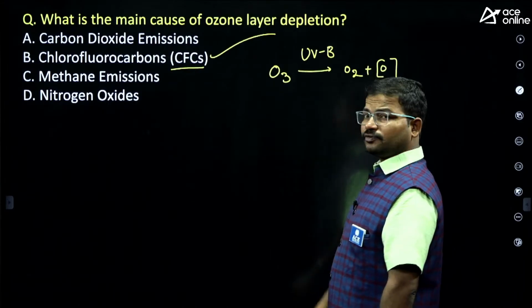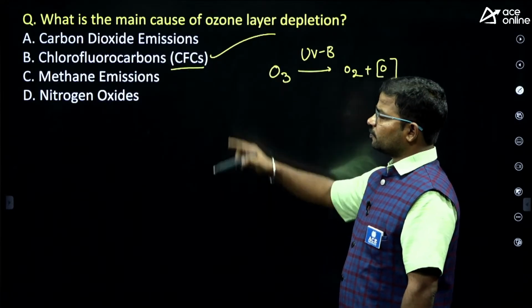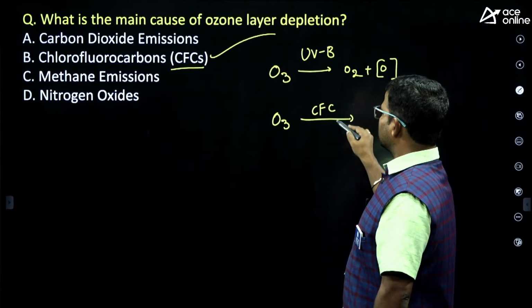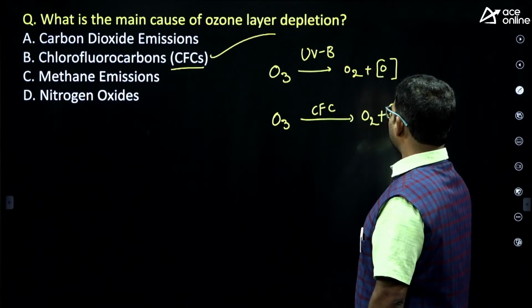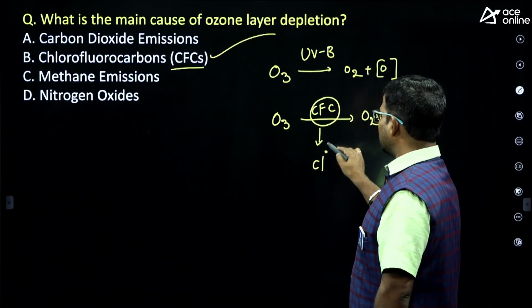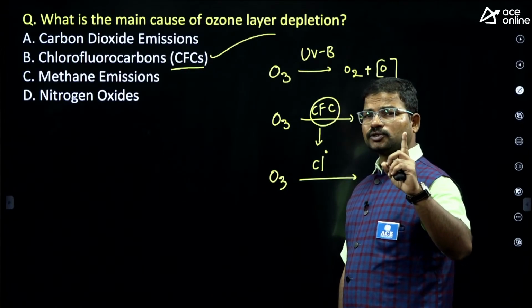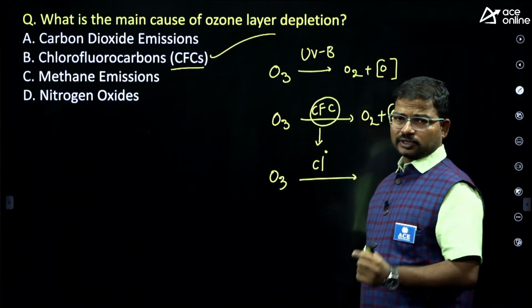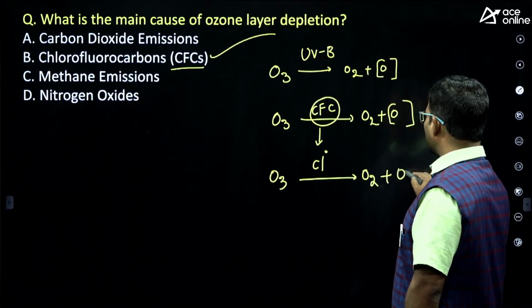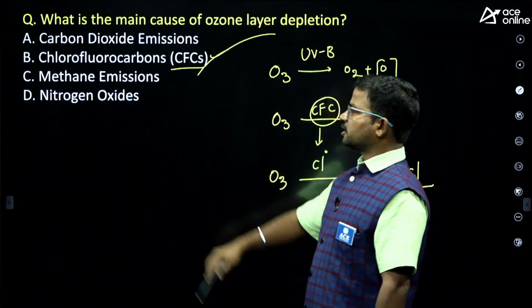Because of anthropogenic effects, that is, man-made causes, ozone is also depleted. In the presence of chlorofluorocarbons, CFCs, ozone gets depleted like this. Chlorofluorocarbons emit chlorine free radicals. Each chlorine free radical can destroy 1 lakh ozone molecules. That is the capability of chlorine free radicals. Here ozone is converted into O2 plus OCl dot. This is also considered ozone depletion. That's why the correct answer is option B.